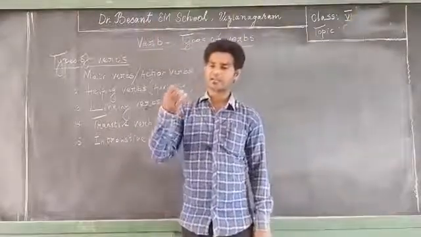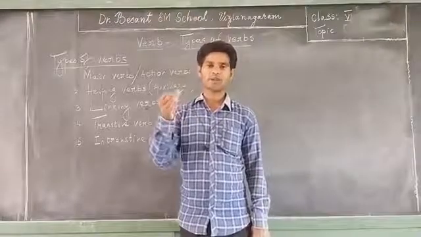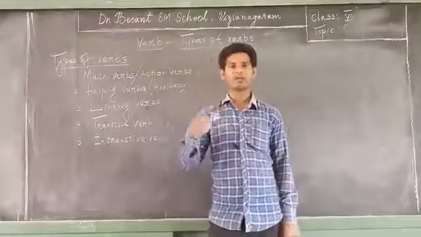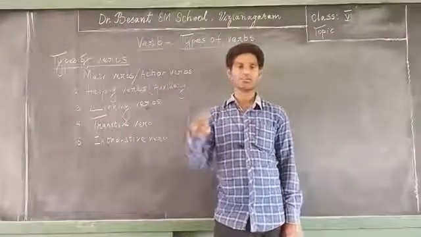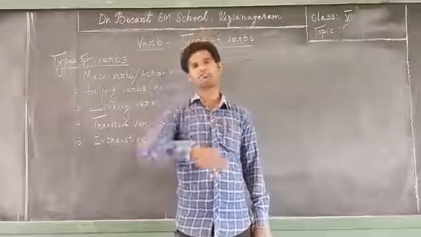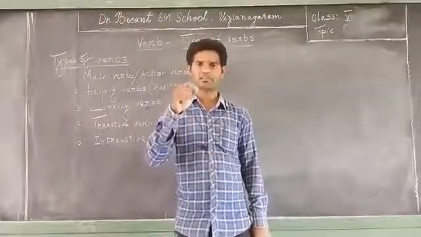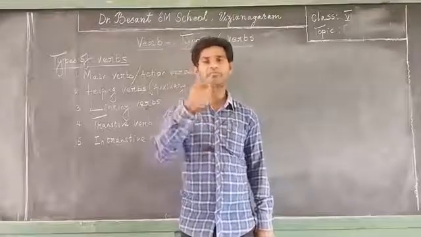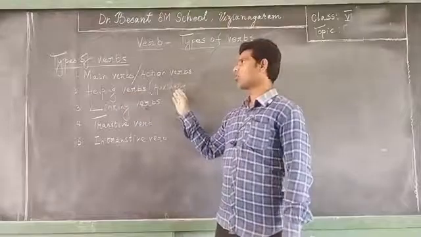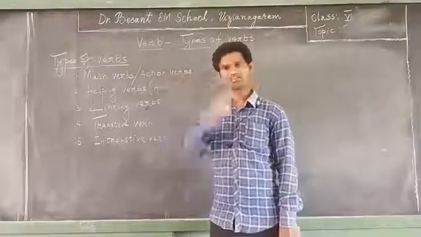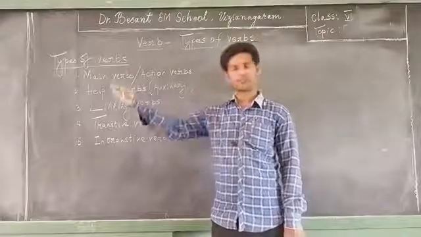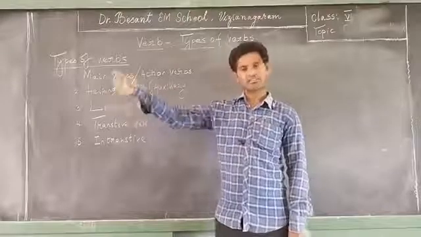They are is, am, are, was, were, have, has, had, do, does, did. So these all forms are, in one word, called be forms. Be forms, helping verbs, auxiliary verbs. So these all come under primary auxiliaries. We actually have modal auxiliaries also, which we will discuss later.